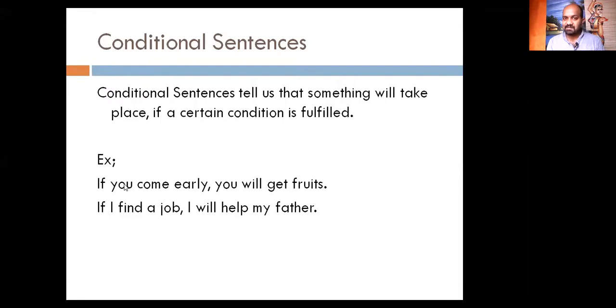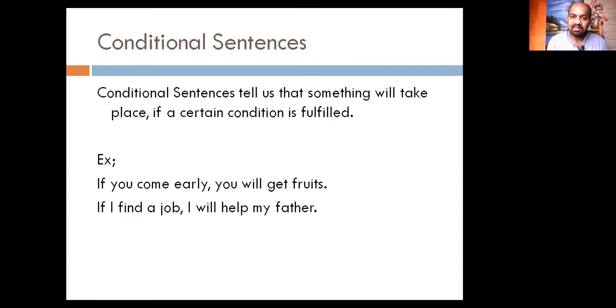Conditional sentences tell us that something will take place if a certain condition is fulfilled. For example, if you come early, you will get fruits. You have to fulfill a condition in order to get fruits. So conditional sentences are like that. There are three types. We are discussing only type 1 in this video.